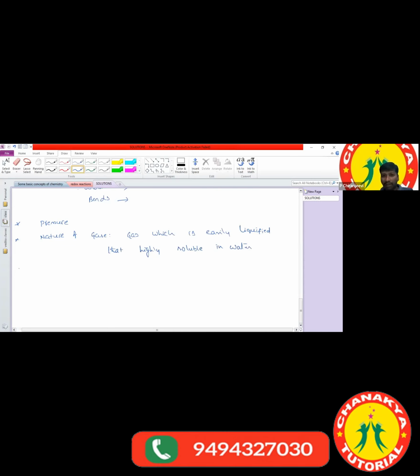And what about the temperature? Last one more. What is the effect of temperature? If the temperature increases, solubility decreases. Why does the solubility of gases decrease with increasing temperature? Because the solubility of gases in liquids is exothermic in nature.